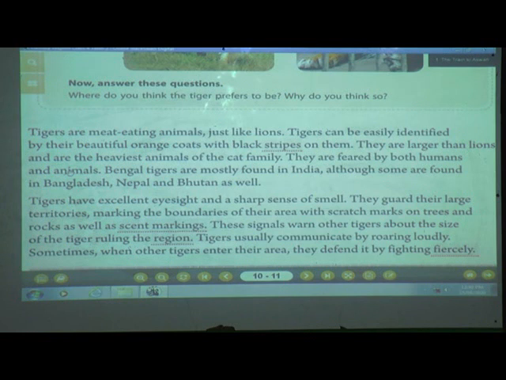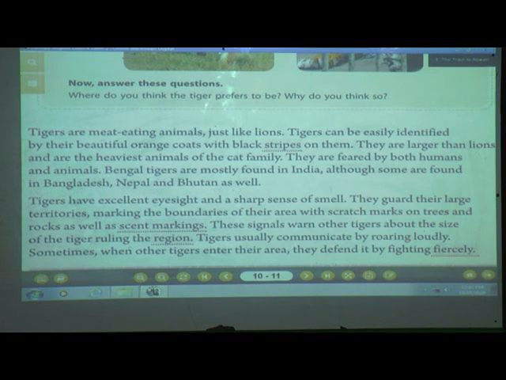Just imagine that if a tiger comes in front of you, what will be your reaction? Yes, we will get scared of that animal. So not only humans but also different animals get afraid of this tiger. Bengal tigers are mostly found in India. If you see in our country, which tigers do we find? Yes, Bengal tigers. Although some are found in Bangladesh, Nepal and Bhutan also. In other countries, we get tigers in Bangladesh, Nepal and Bhutan as well.